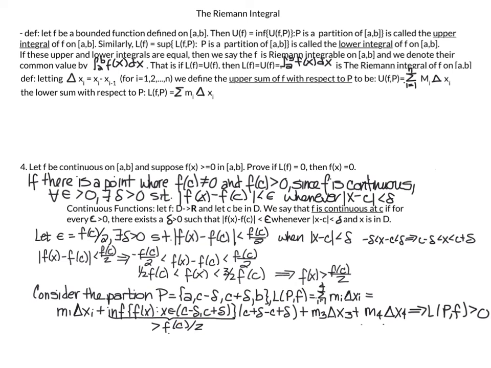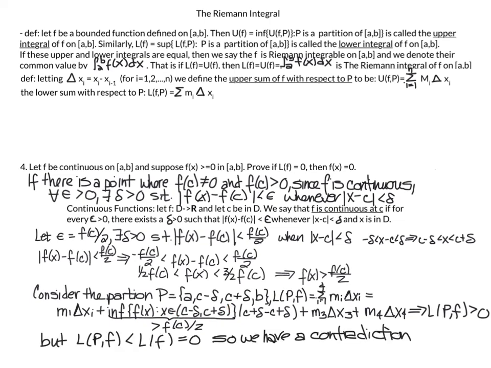And so the significance of this, with your other terms over here, is that this whole sum has to be greater than 0, because here we have something greater than 0. But we also know that this lower sum has to be lower than our lower integral, which by the example we were given is L(f) equals 0. So here we have a contradiction, so it must be the case that there's no f of c greater than 0.